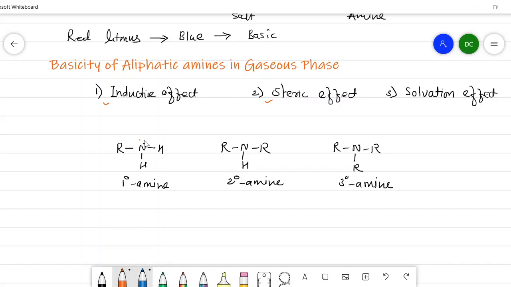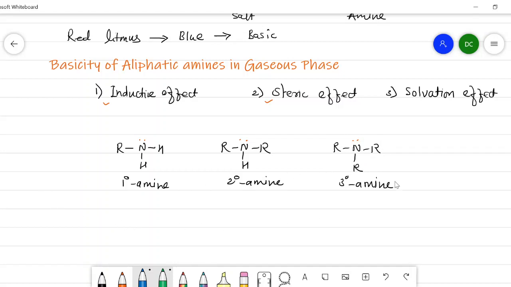These are the lone pairs available on the nitrogen. Now, in primary amine, secondary amine and tertiary amine, there are different groups attached to the nitrogen. Here, one alkyl group is attached and two hydrogens. Here, two alkyl groups and one hydrogen, whereas here three alkyl groups are attached.